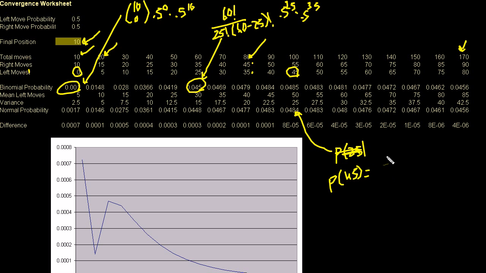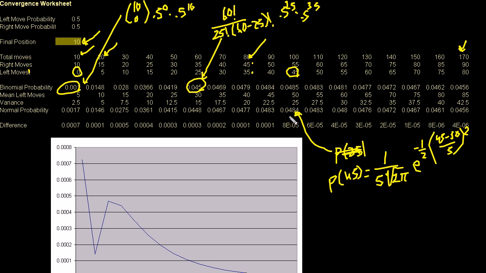It is 1 over the standard deviation, which in this situation is the square root of 25, so 5, times the square root of 2 pi, times e to the minus 1/2 times ((45 minus the mean, 50) over the standard deviation, 5) squared. That tells me the value the normal distribution gives for this mean and standard deviation. And then I multiply that by 1.